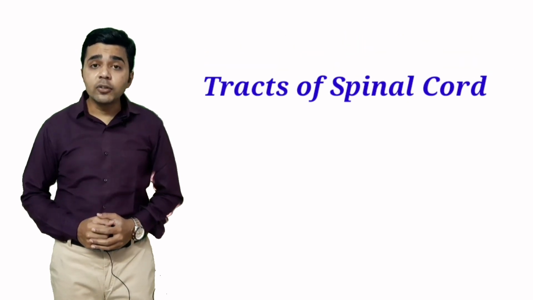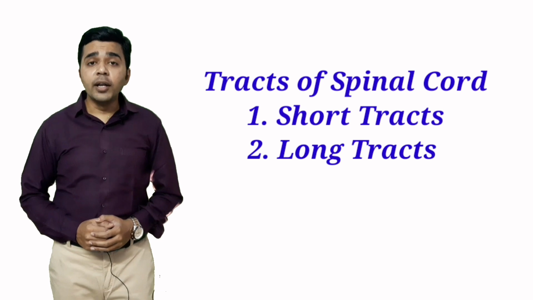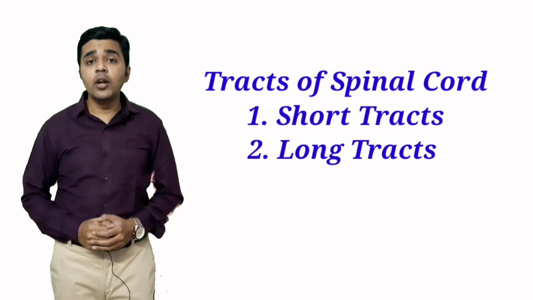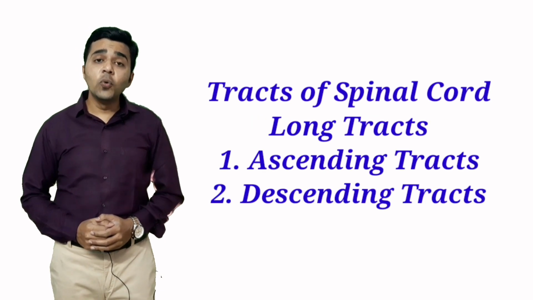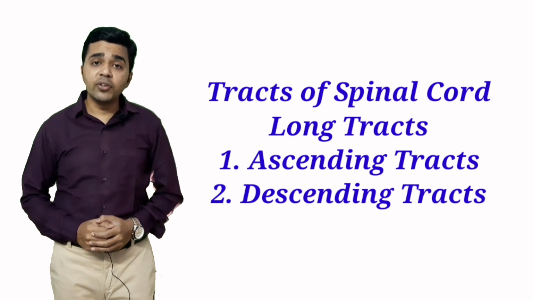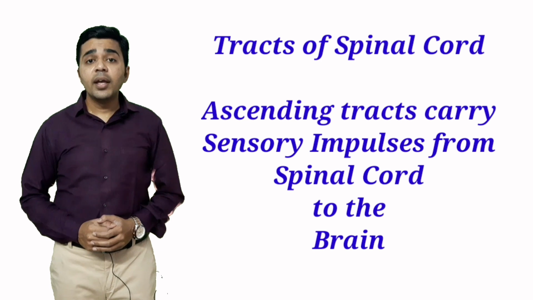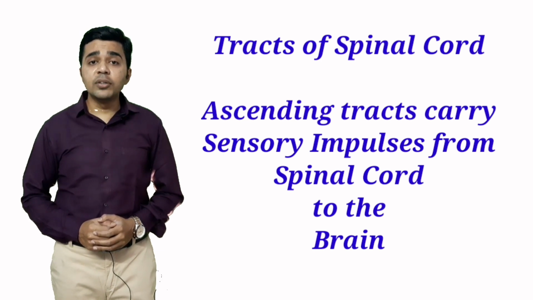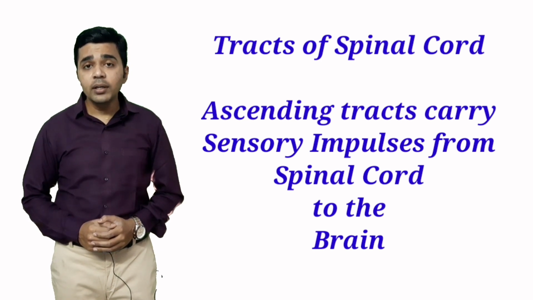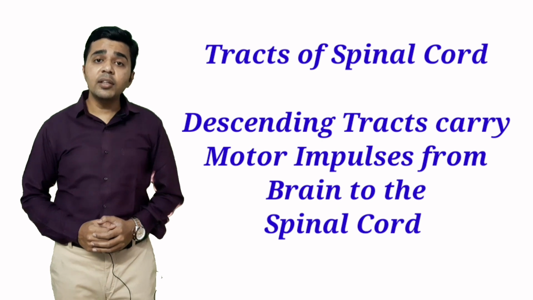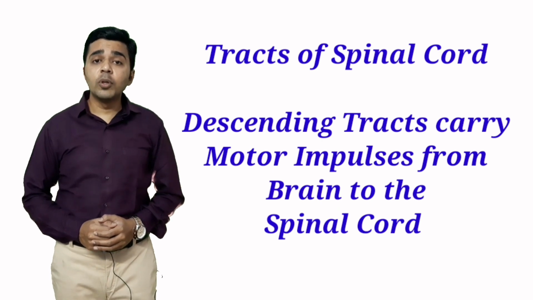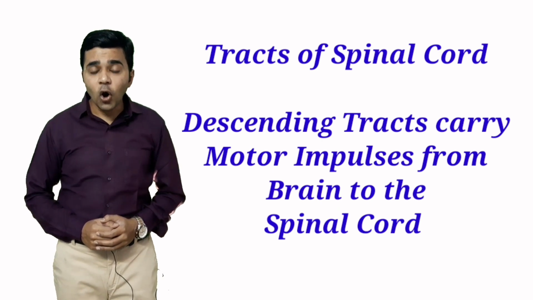Now we will learn the most important part of the spinal cord, which are tracts of the spinal cord. So spinal cord has short tracts and long tracts. There are two types of long tracts, which are ascending tracts and descending tracts. Ascending tracts carry the sensory impulses from spinal cord to the brain, and descending tracts carry the motor impulses from the brain to the spinal cord.